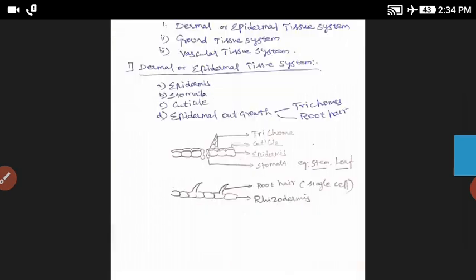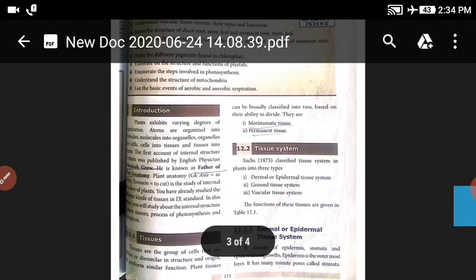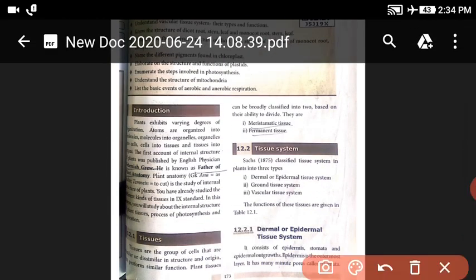Next, the tissue system. The tissue system is classified into three types. One is the dermal or epidermal tissue system.